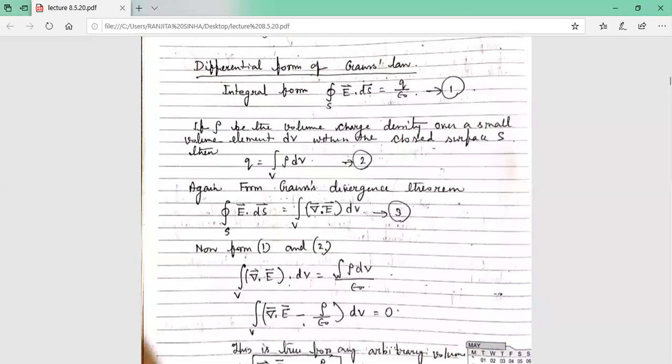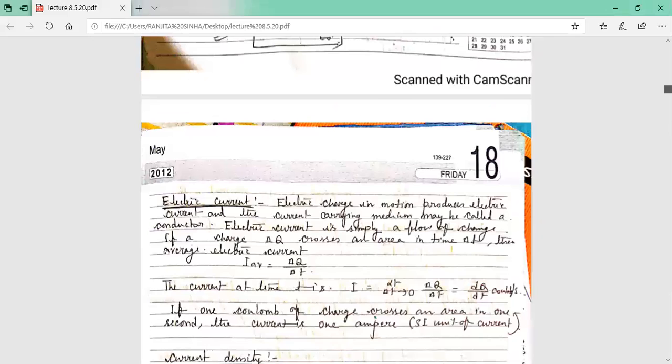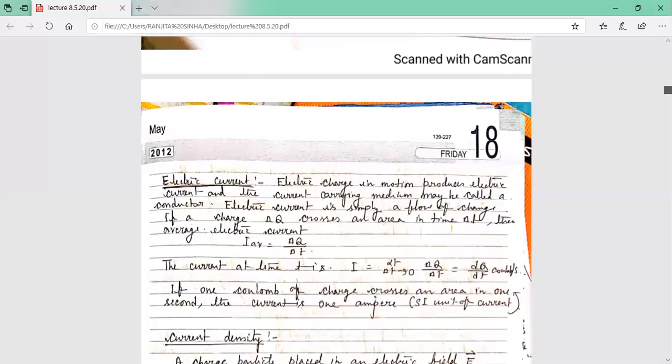You have to remember this. And this is the differential form of Gauss law. What is this? This is divergence of E equals rho by epsilon 0. So this is the first Maxwell equation you have to remember. For that reason, I am describing in brief different portions, otherwise you will not understand Maxwell equations.